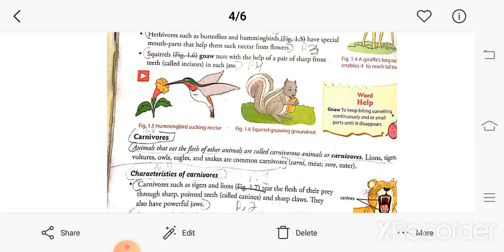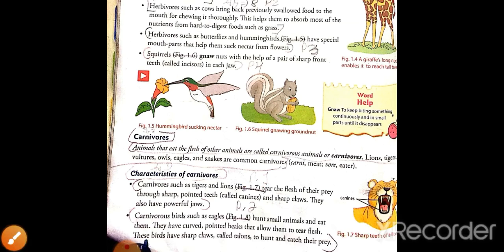Carnivores such as tiger and lion. You will omit this figure 1.7. You will not write this figure 1.7. Carnivores such as tiger and lions tear the flesh of their prey through sharp pointed teeth called canines and sharp claws. They also have powerful jaws. So this is your first point.